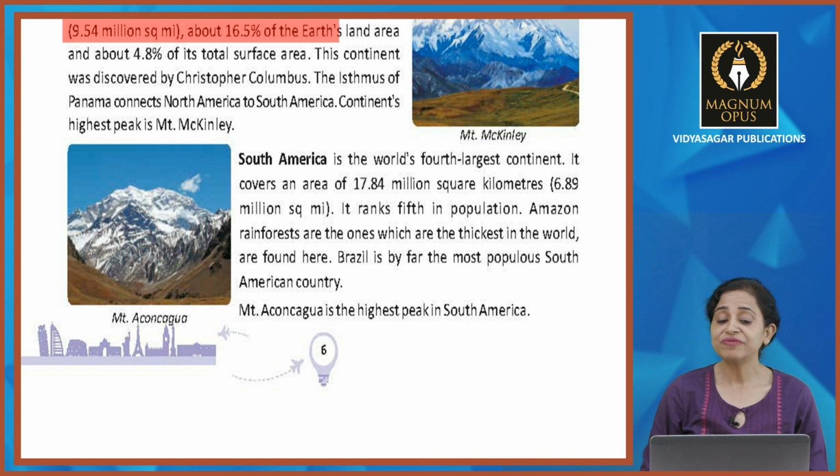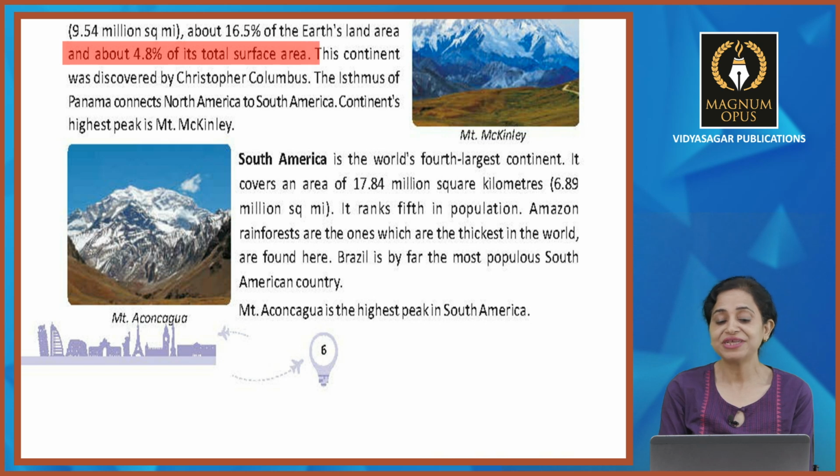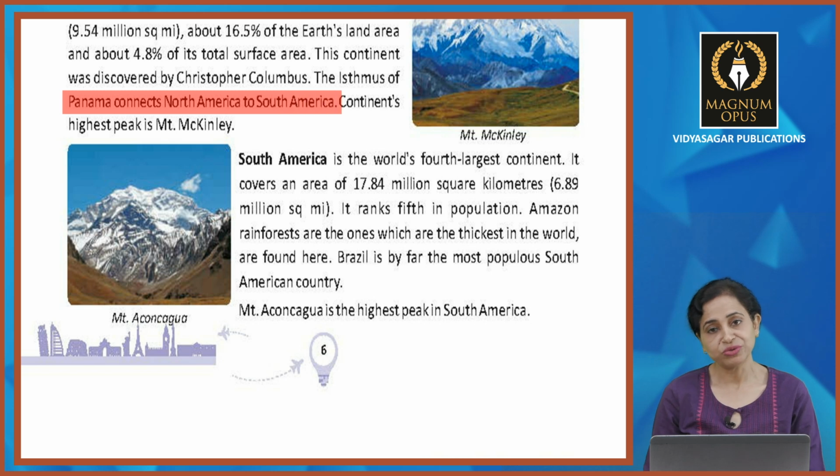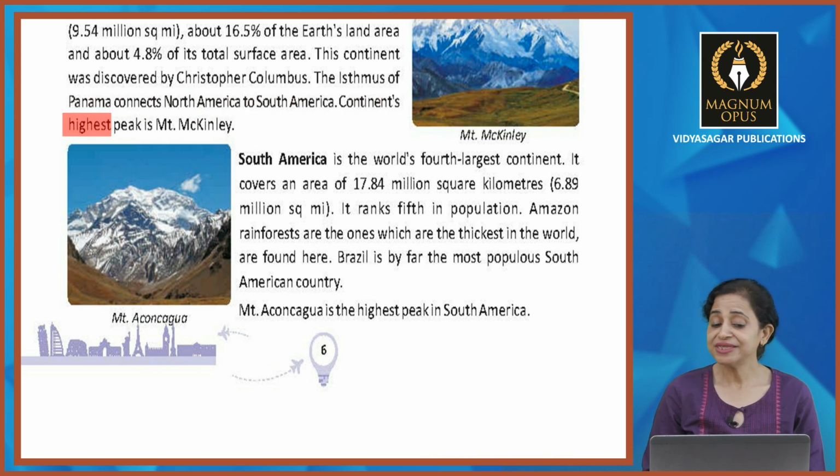About 16.5% of the Earth's land area and about 4.8% of its surface area. So, this continent was discovered by Christopher Columbus, and the Isthmus of Panama connects North America to South America. The continent's highest peak is Mount McKinley, right?